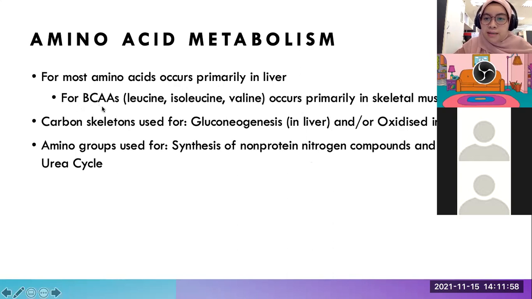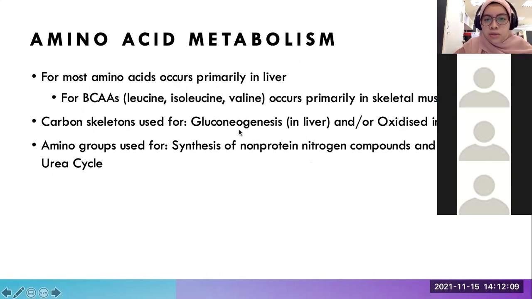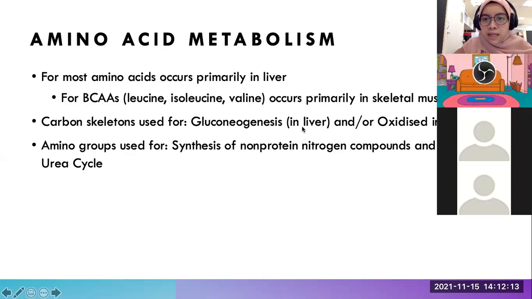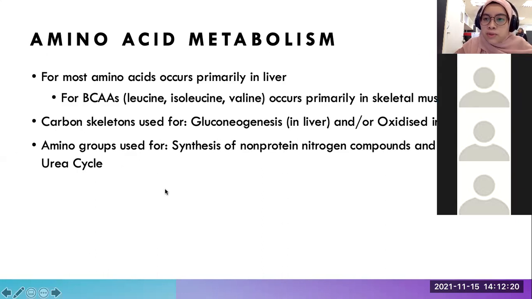Okay. So the metabolism of amino acids primarily occurs in the liver, but for some, for example the branched chain amino acids, the metabolism occurs primarily in the skeletal muscle. And again, as I mentioned before, the carbon skeletons of the amino acids can be used for gluconeogenesis, so the synthesis of glucose from non-carbohydrate sources, or oxidized in the Krebs cycle. And the amino groups within the amino acid structure are also used to synthesize non-protein nitrogen compounds, which are also used to dispose urea.